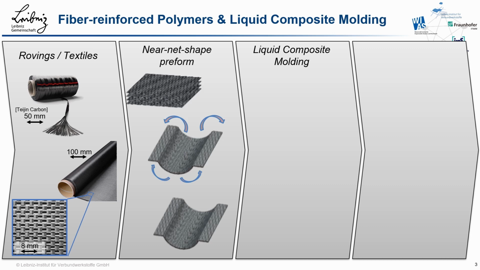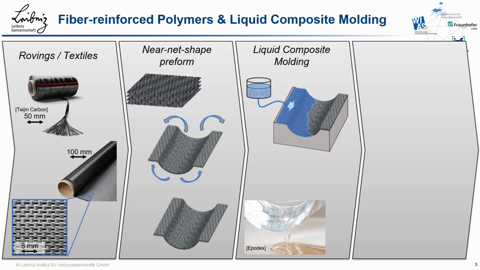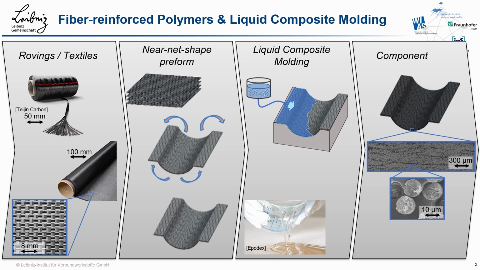In the first process step, these are brought into near net shape during so-called preforming, and these preforms are then impregnated with a low viscosity and therefore mostly thermoset resin material using injection or infusion. In a defined pressure and temperature cycle, this resin is cured so that we end up with our final component.